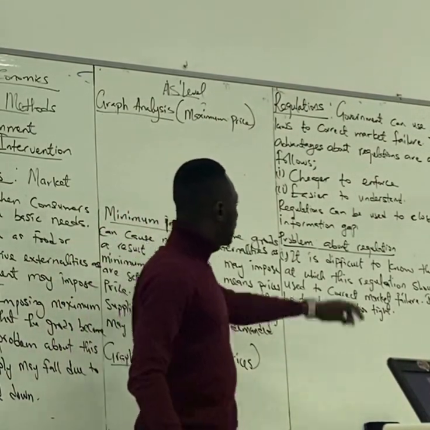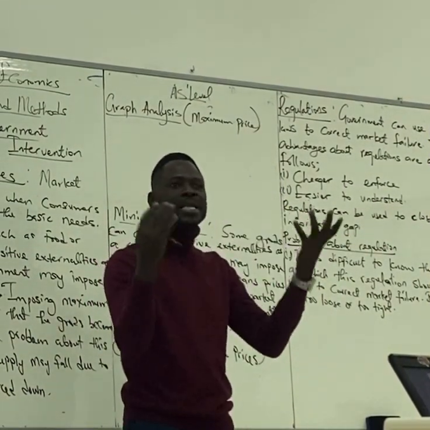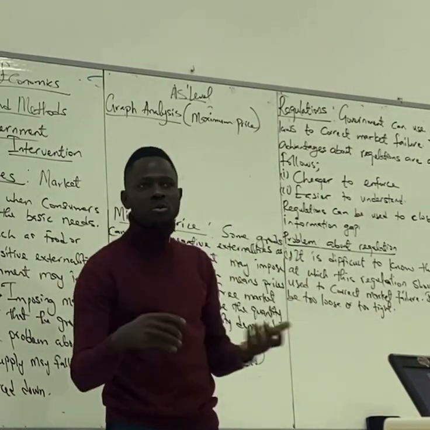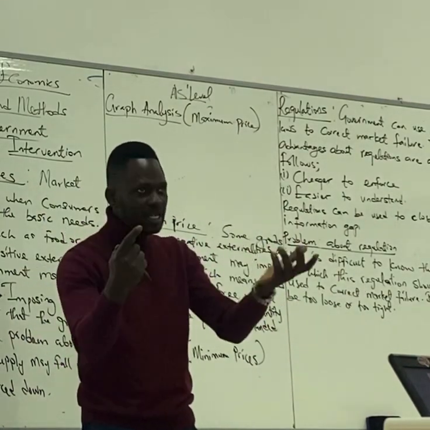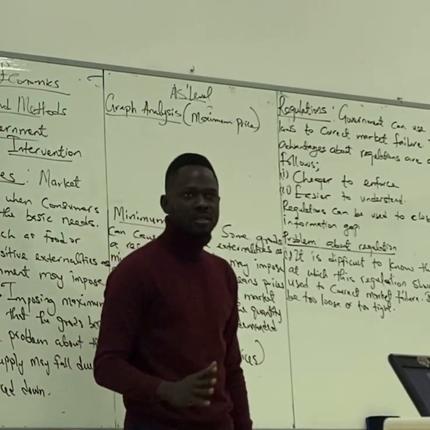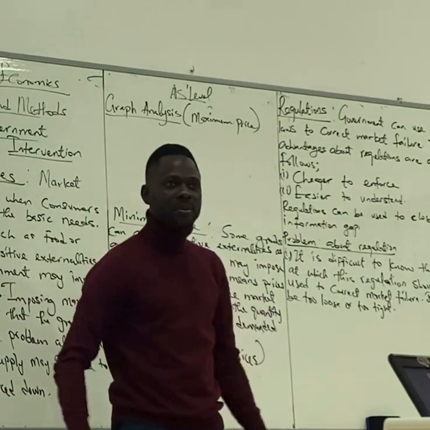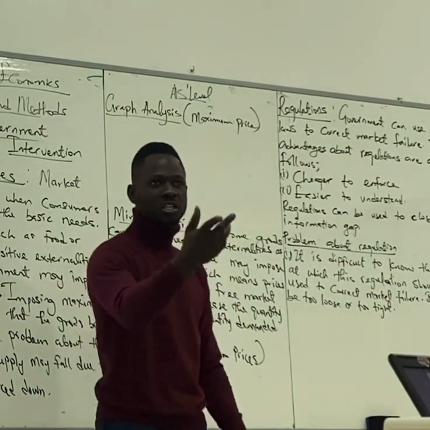Number one, cheaper to enforce. Government will not need to spend a lot of money to enforce rules and regulations. They only come to the TV station and publicize it, we all see that, oh, this has become a law, we must not do this, we must not do that. It is cheap to say, because we have to respect government. It is government that is saying it, not me, not you.